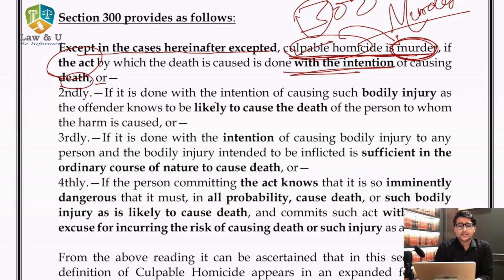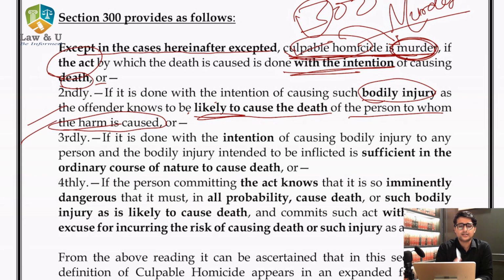Now secondly, if it is done with intention of causing such bodily injury as the offender knows to be likely to cause death of the person to whom the harm is caused. Okay, even this was present in culpable homicide, but it has more ingredients now. Thirdly, if it is done with the intention of causing such bodily injury to any person and the bodily injury intended to be inflicted is sufficient in the ordinary course of nature to cause death.